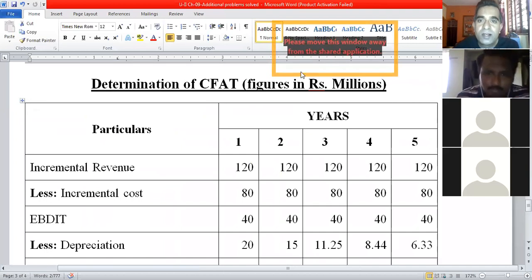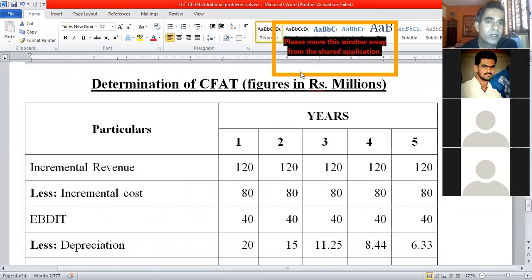Okay, now, I'd like to conclude with unit 2. If you remember, before the lockdown, the classes were conducted in the classroom, and I had started unit 2 already.